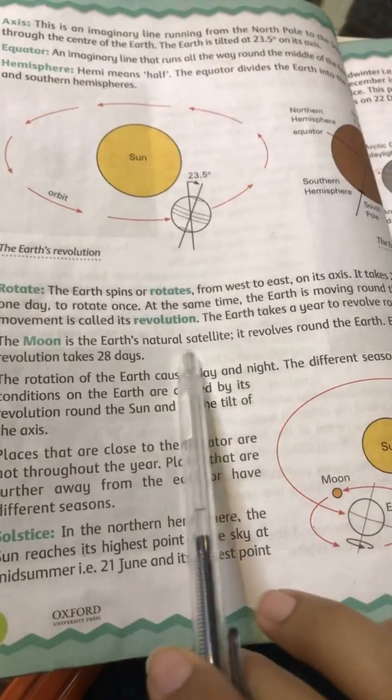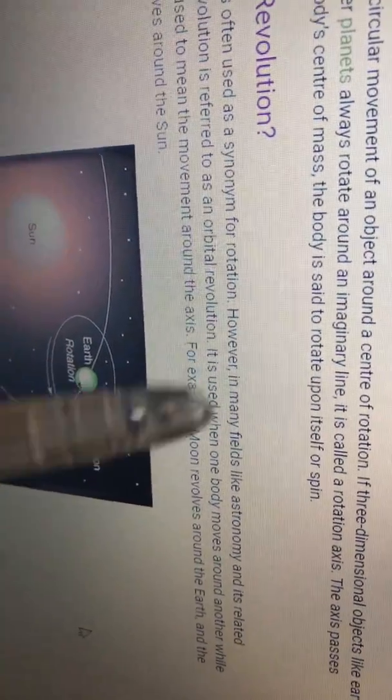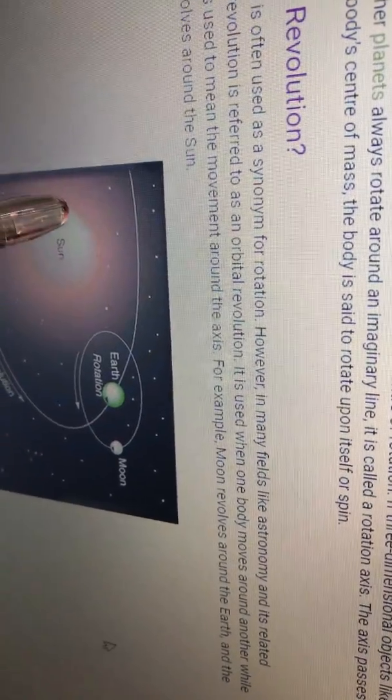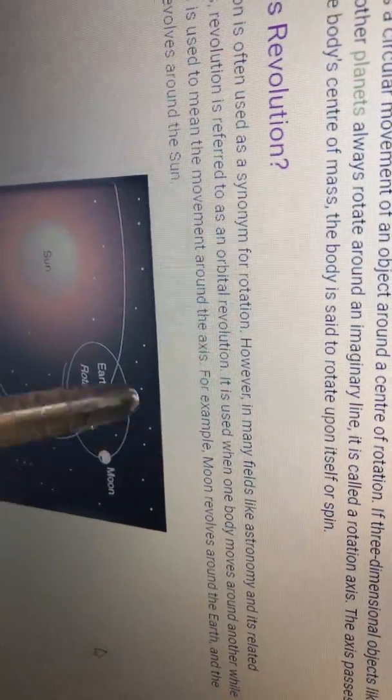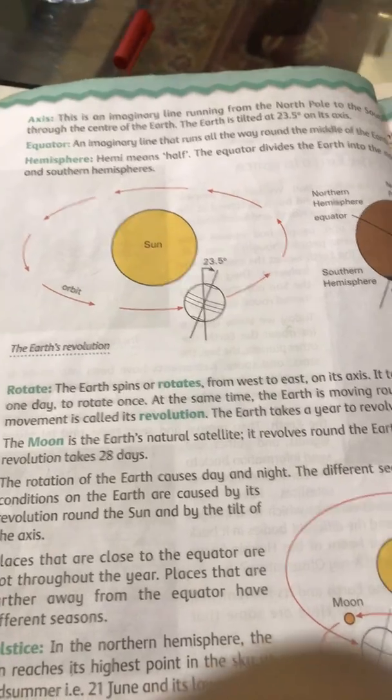The moon is the earth's natural satellite. You can see in this picture the moon is also revolving around the earth. Alright, as earth is revolving around the sun, similarly the moon is also revolving around the earth, and each complete revolution takes 28 days.